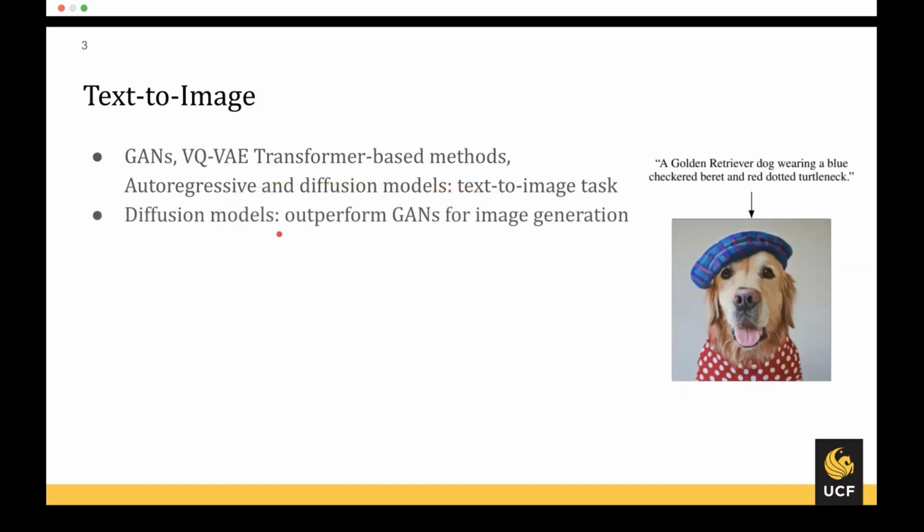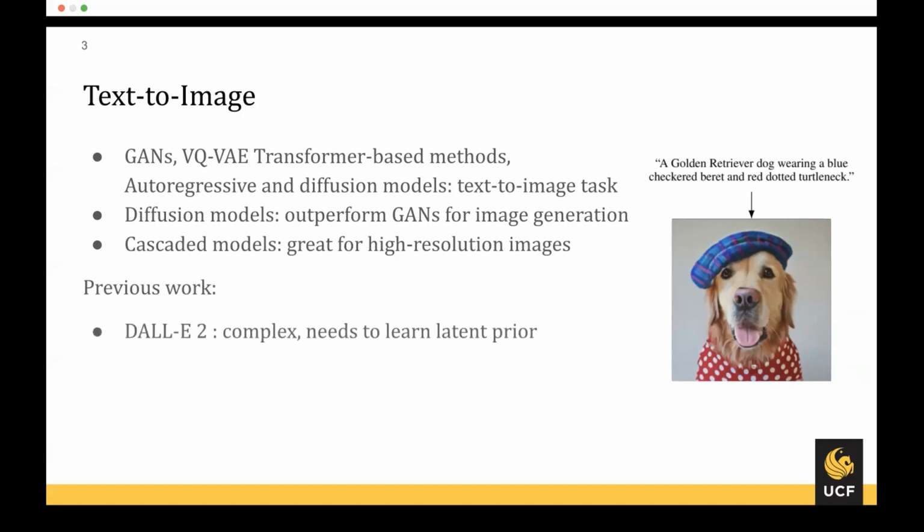And we know that diffusion models outperform GANs for image generation in fidelity and diversity, without the mode collapse issues and training instability. We also know that cascaded models are great for generating high resolution images, which is used in the proposed method.